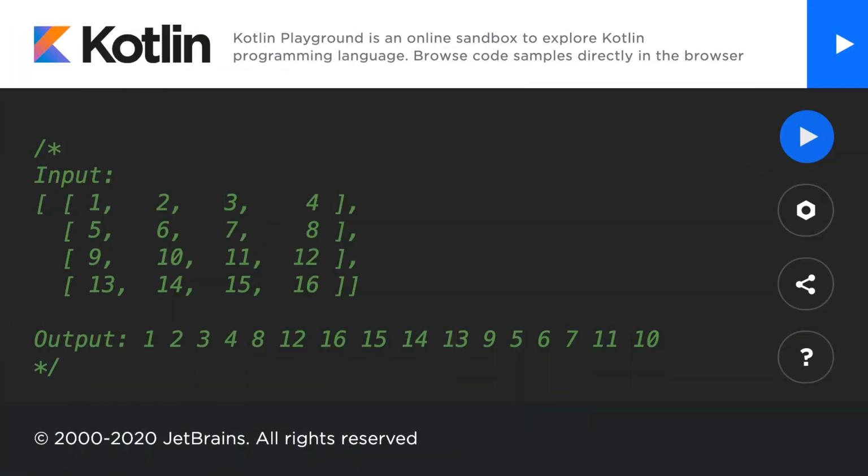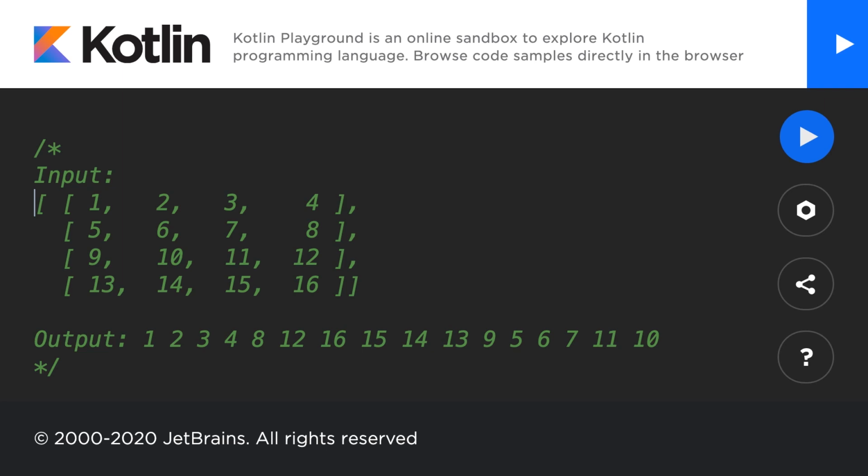Hello, everyone, and welcome back to our Kotlin interview questions series. In this lecture, we're going to solve the spiral matrix interview question. This question asks you to print all of the elements in a matrix in spiral order.